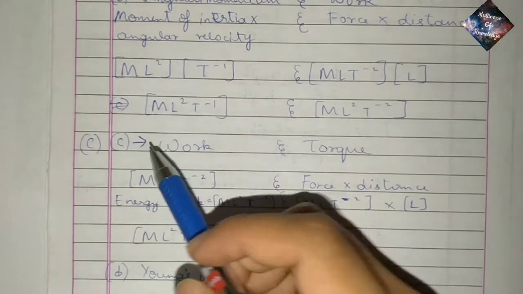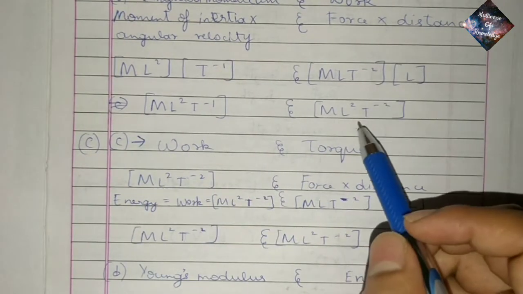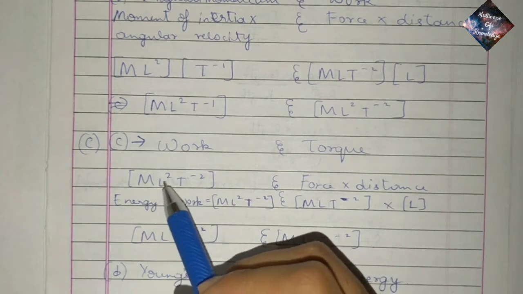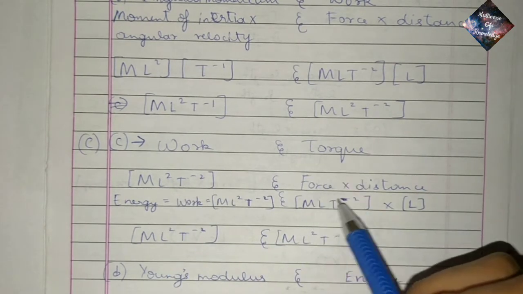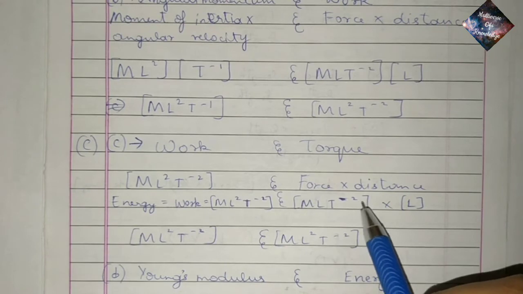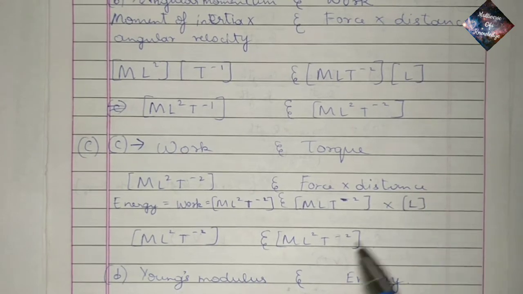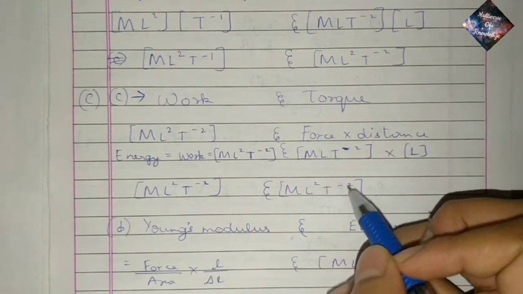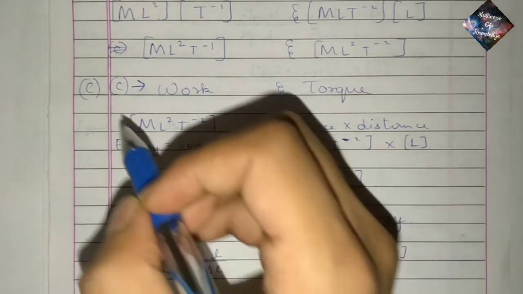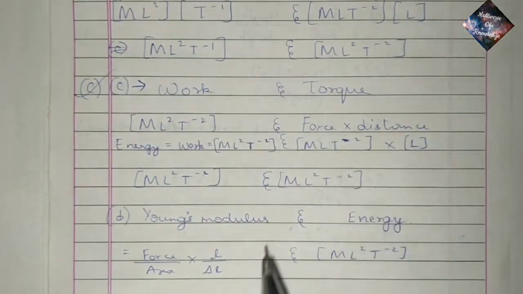Option C, work and torque. We have calculated the dimensions of work, which are equal to ML2 T minus 2, and torque is equal to force into distance. So force ML T minus 2 and distance L. By solving, we get ML2 T minus 2. Yes, in option C, work and torque, the dimensions are the same.